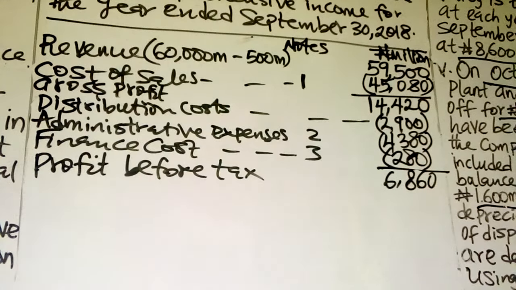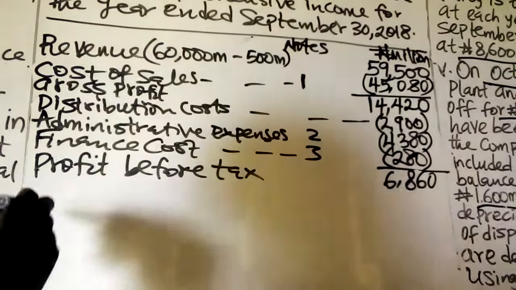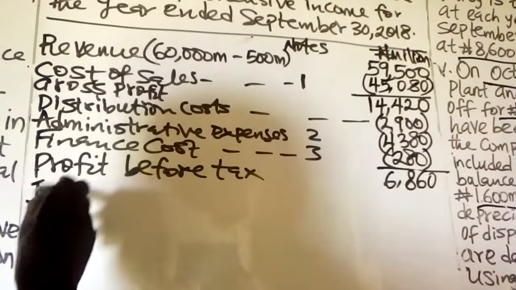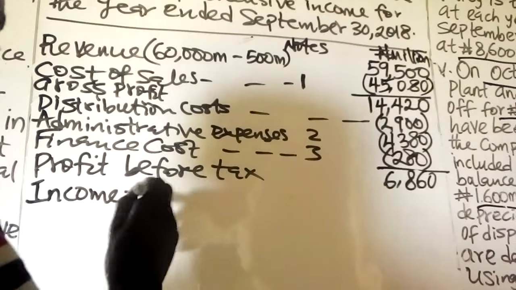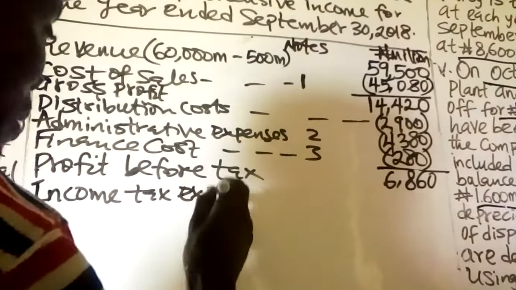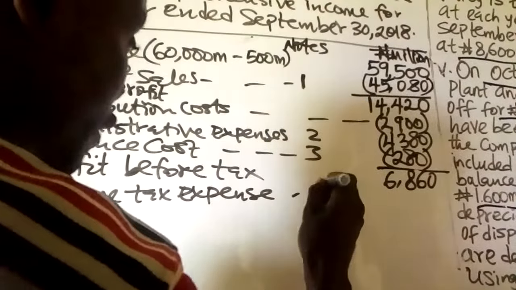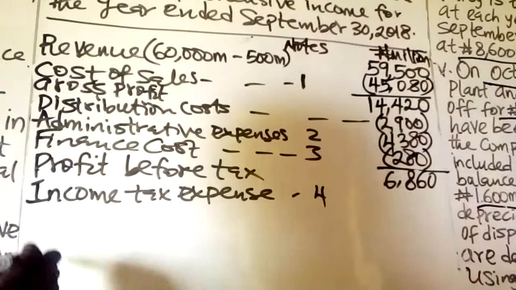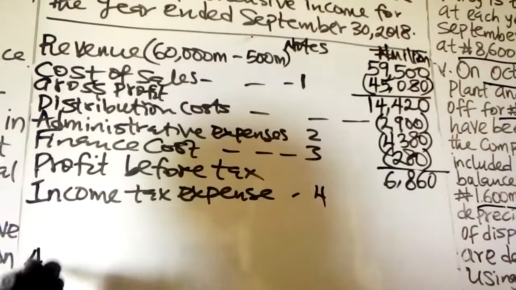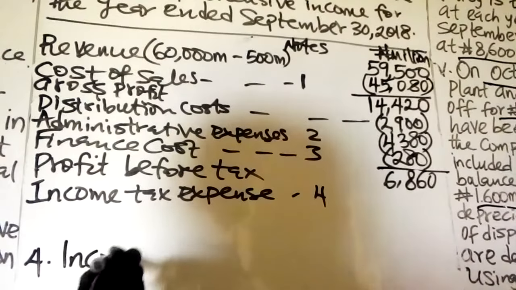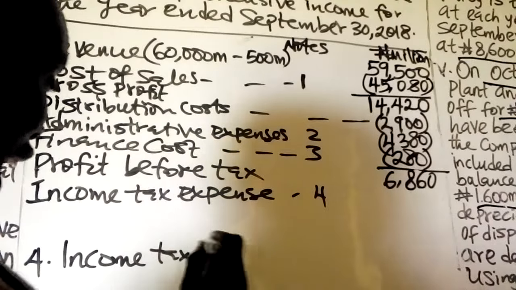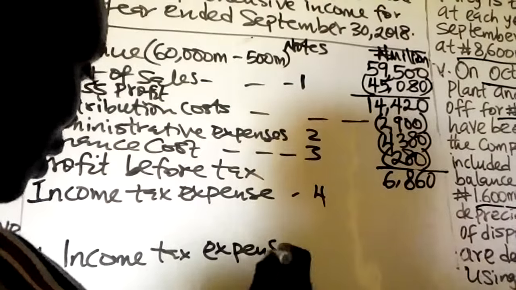Then the next thing should be income tax expense. Let me have that to be note 4. Note 4, we have income tax expense.